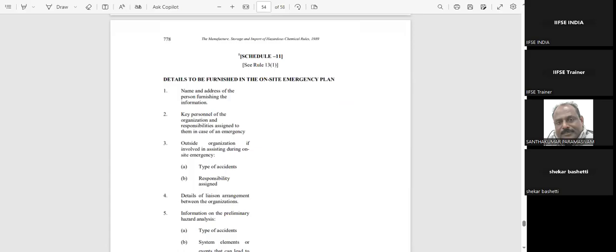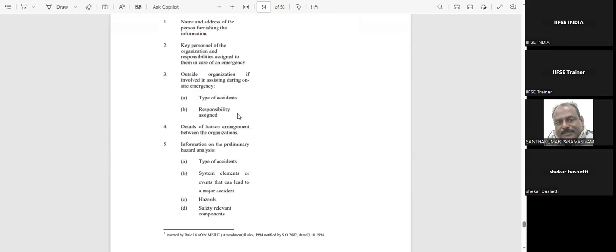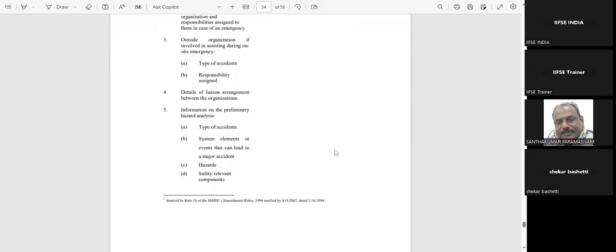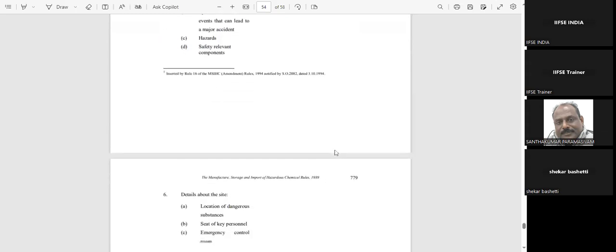What is the content available in the on-site emergency plan, or they'll ask you to mention what are the particulars in the on-site emergency plan. So you can write the details: name of the organization, key personnel of the organization responsible, and also outside organization if it is involved, type of accident, who is assigned responsibility, the details of liaison arrangements between organizations, information on the preliminary hazard analysis, what kind of hazard analysis have you done, what kind of accidents have happened, and safety relevant components.